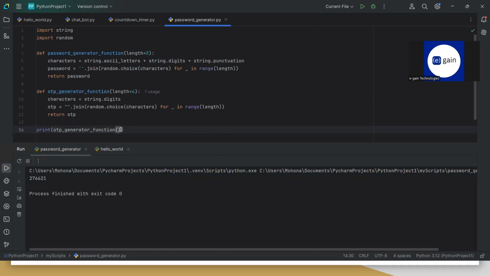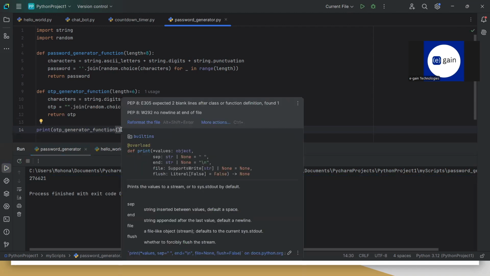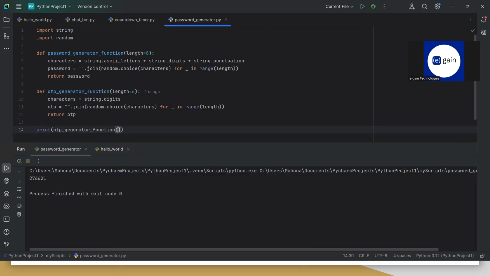In some cases, if you want to use this in your software and you want to generate an OTP of size 4, if I just give 4 here, and if I run this, it will give me this value.